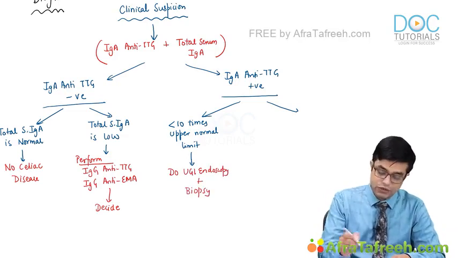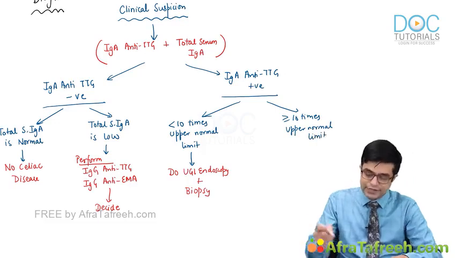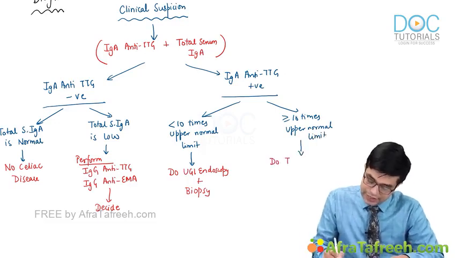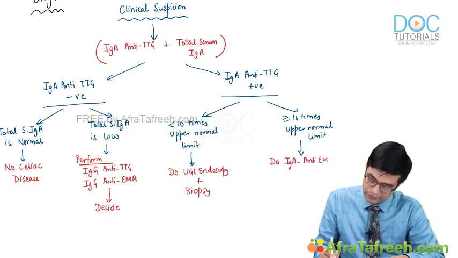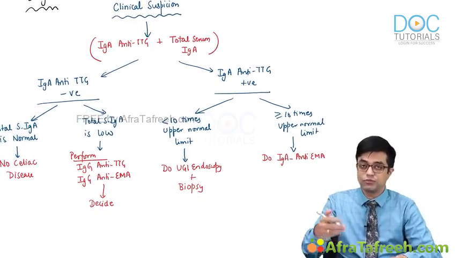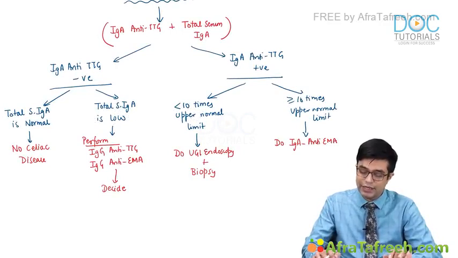If it is equal to or more than 10 times the upper normal limit, in that scenario, you will perform IgA anti-endomysial antibody. So we are trying not to do biopsy. Biopsy is an invasive procedure. Endoscopy is not available at all the places. So you will do IgA anti-EMA antibody test.